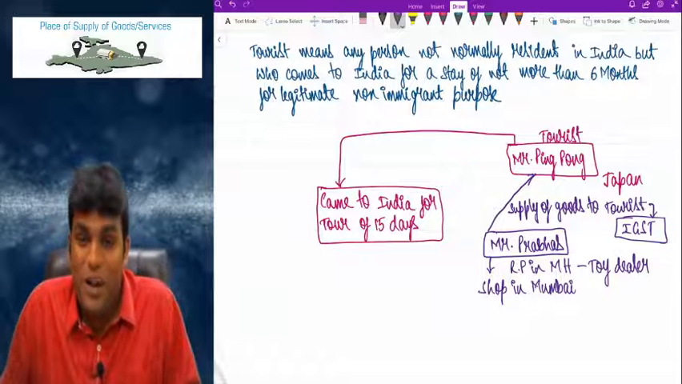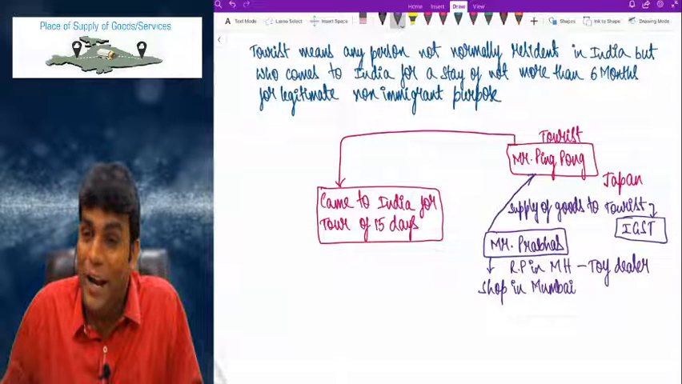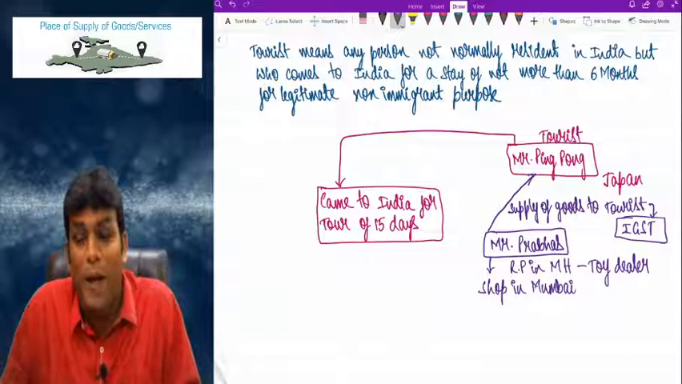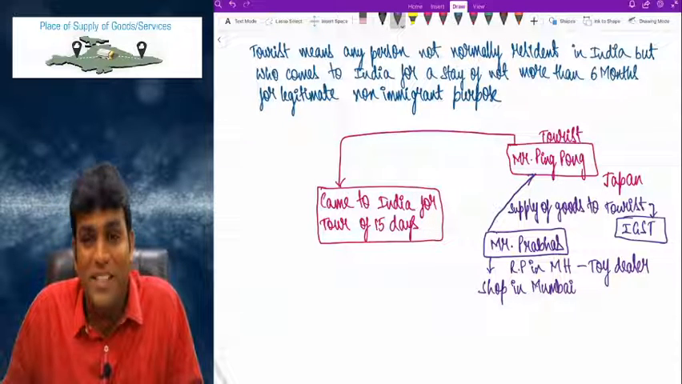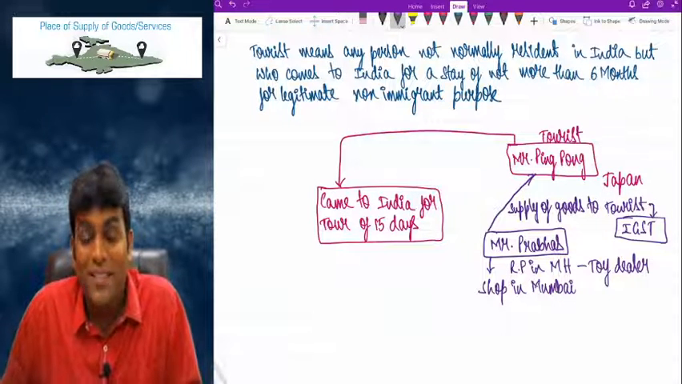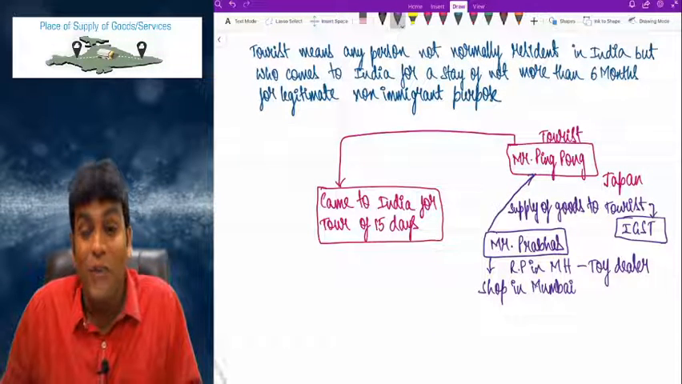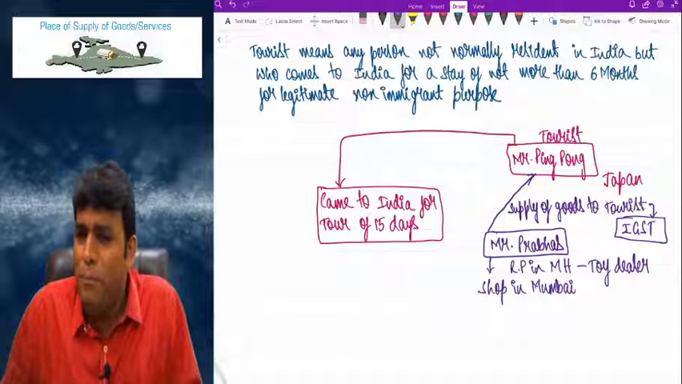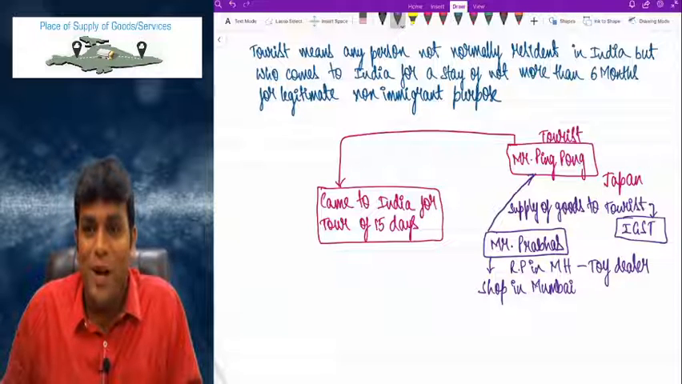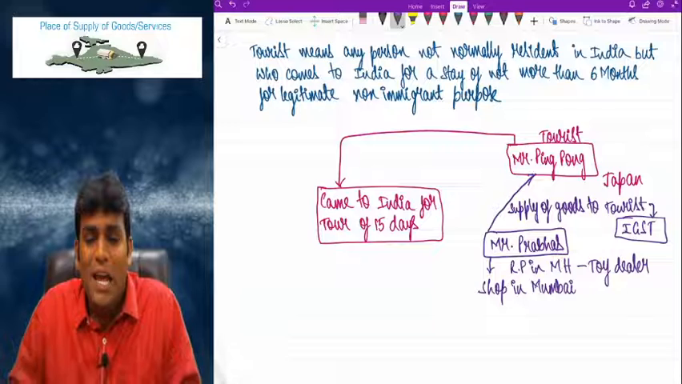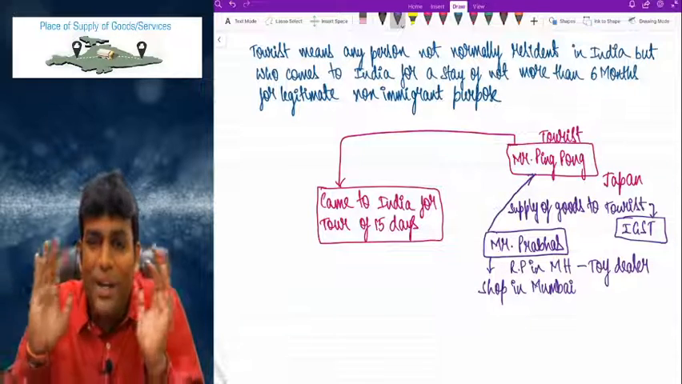Now one big question, what is rotating in your brain, I know very clearly. Sir, how will Prabhas get to know that Ping Pong is a tourist? I will tell you. That is because Ping Pong will tell Prabhas that he is a tourist. Now you will get one more doubt. Sir, why will Ping Pong tell he is a tourist? That is because, let me tell you my dear friends, whenever a tourist is coming to India,